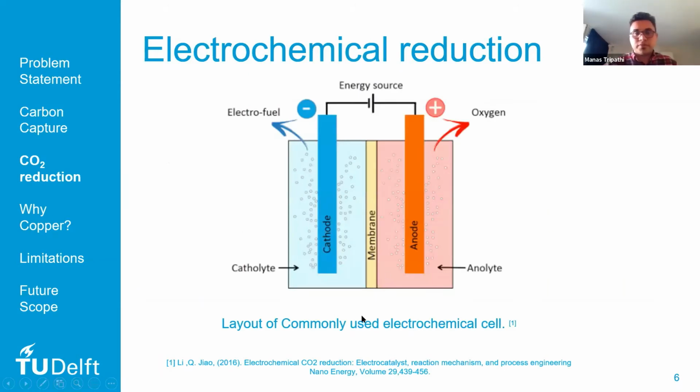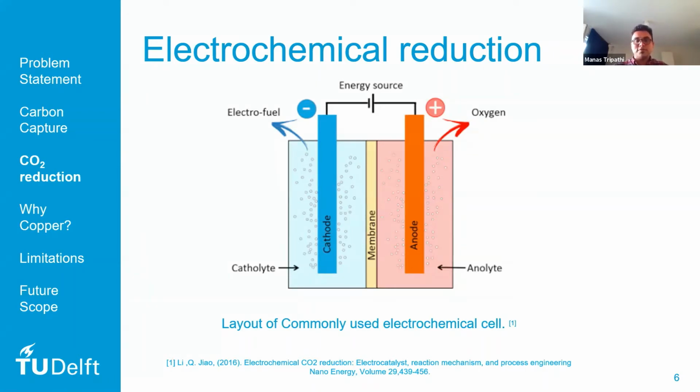This image shows the layout of a commonly used electrochemical cell, and in my research I work with this as well. As you can see, there is a cathode, an anode, and a proton exchange membrane. The cathode is usually copper or another material like zinc or palladium, and the anode is platinum, one of the most noble elements known.